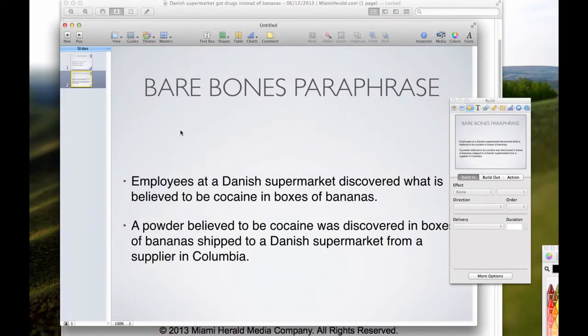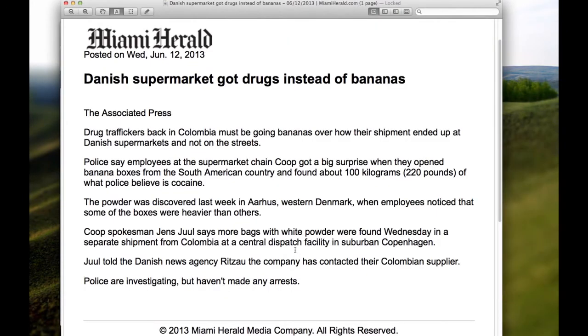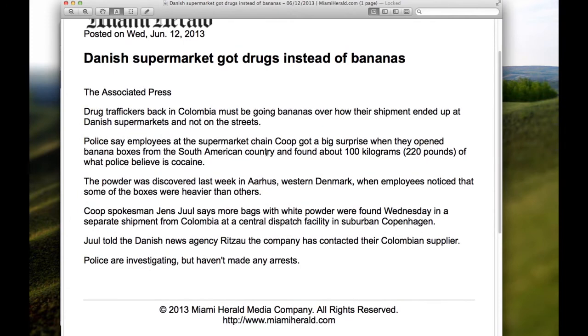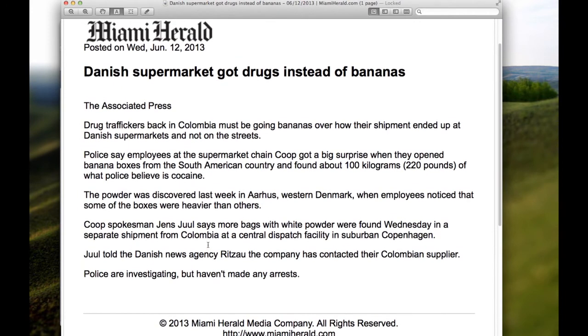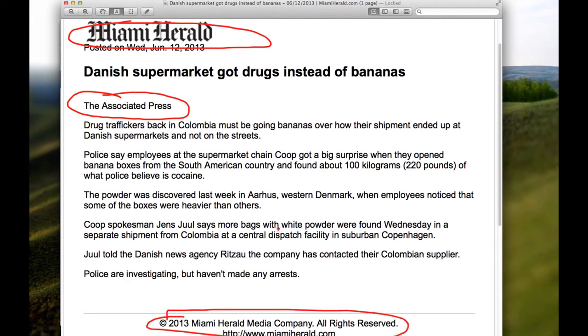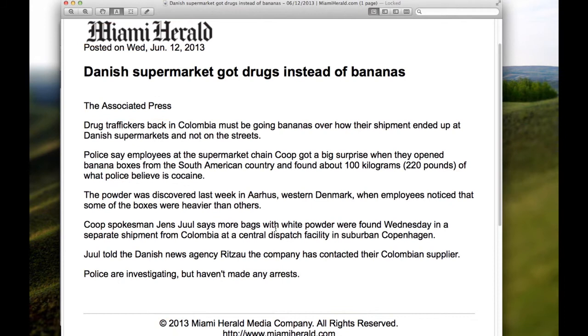What I want to do now is go back to the article, and I want to just highlight some things that would be considered padding. Okay, so let's just go through this and see what kind of padding we can find. The fact that it was posted by the Associated Press, or that it was reported ultimately by the Miami Herald, and all this information down here, all of that, as it turns out, would be setting. There's a great example of frills in this article. "Drug traffickers back in Colombia must be going bananas over how their shipment ended up at supermarkets, not on the streets." Great example of frills.